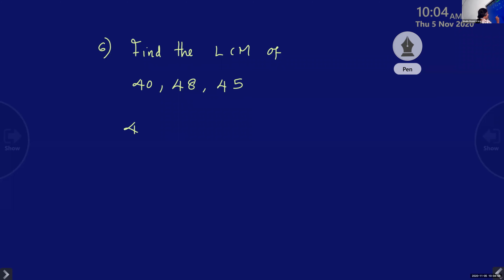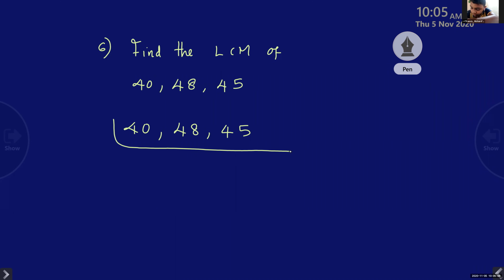Okay, children, will you do it? Take the numbers which we can divide. Prime number which we can divide by at least 2. 48, 45, 2, 20.